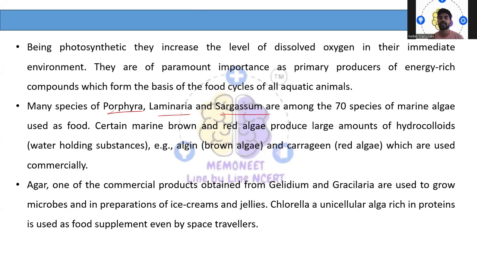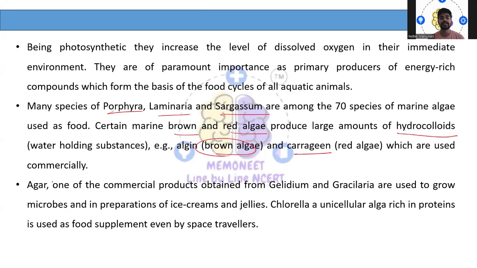Certain marine brown and red algae also produce a large amount of hydrocolloids. Hydrocolloids are nothing but water holding substances. Examples are algin, from brown algae, and carrageen, from red algae. So they are also used commercially because they have a water holding capacity.